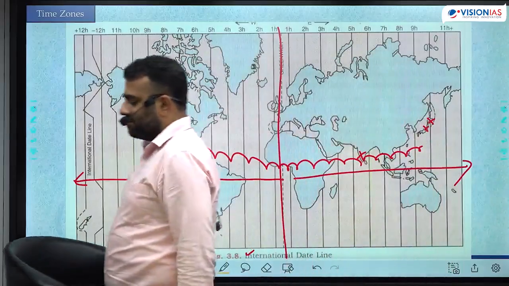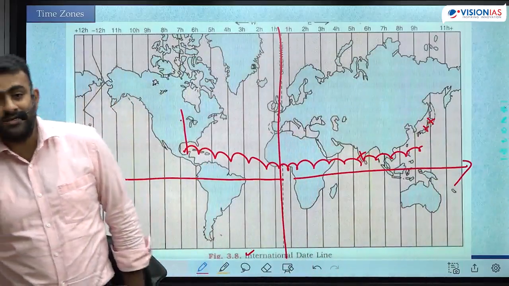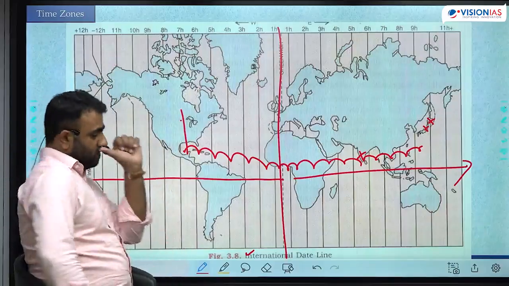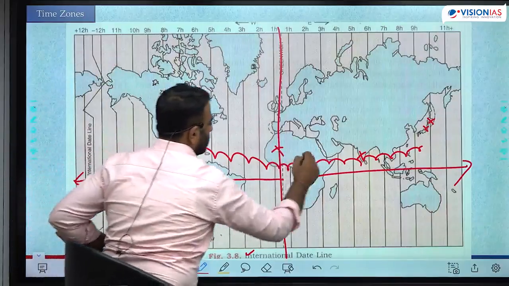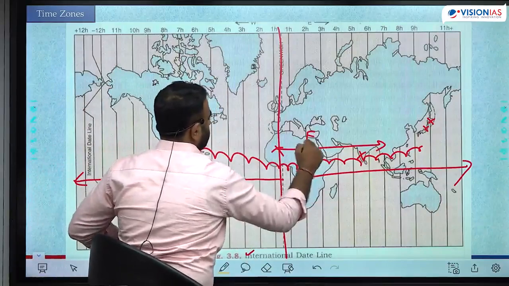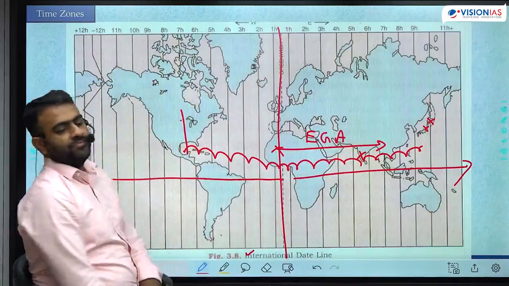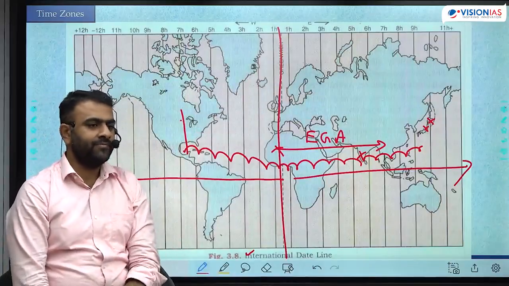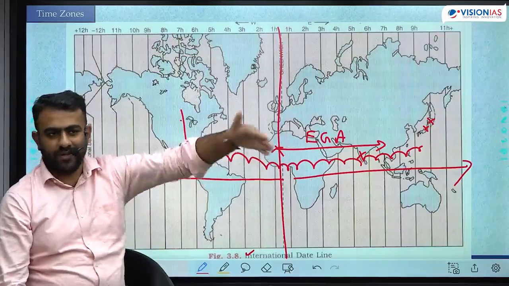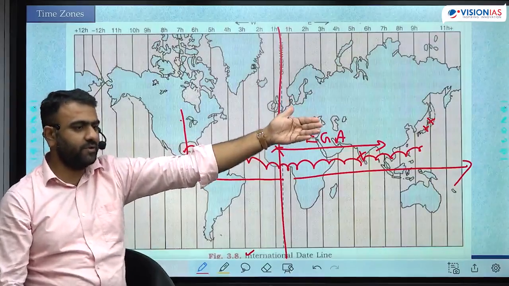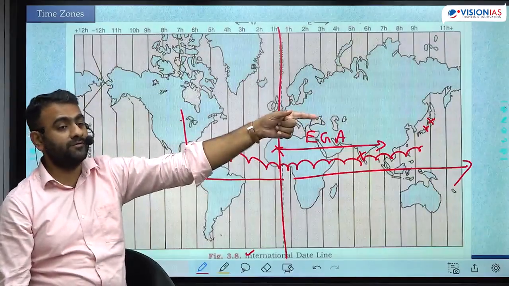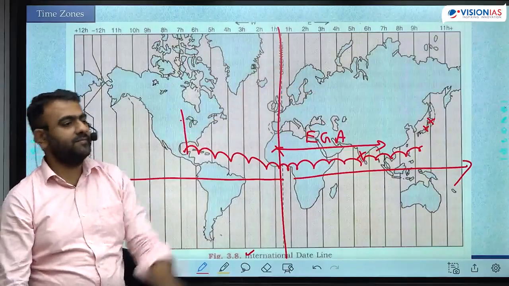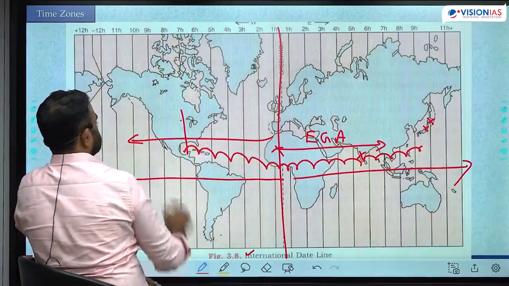To calculate the time across the world, you just have to know what the time zone difference is. For each time zone difference, 1 hour, you have to add or subtract. In which case you will add? If you are located here, your friend is located towards your east. East gain, addition. A person who is located towards your east is always ahead in time. If the time zone difference between you and that friend is 4 time zones, he is ahead of your time by 4 hours. If it is 12 o'clock here, there it is 4 p.m. 4 hours ahead.